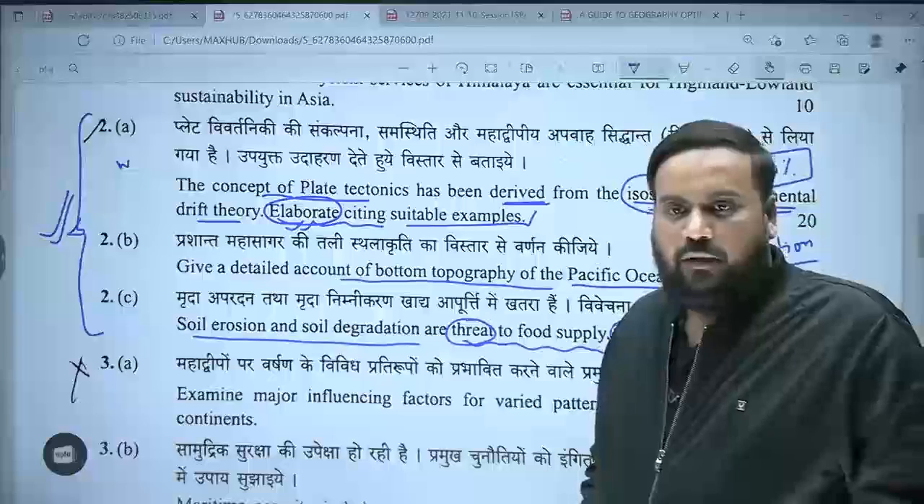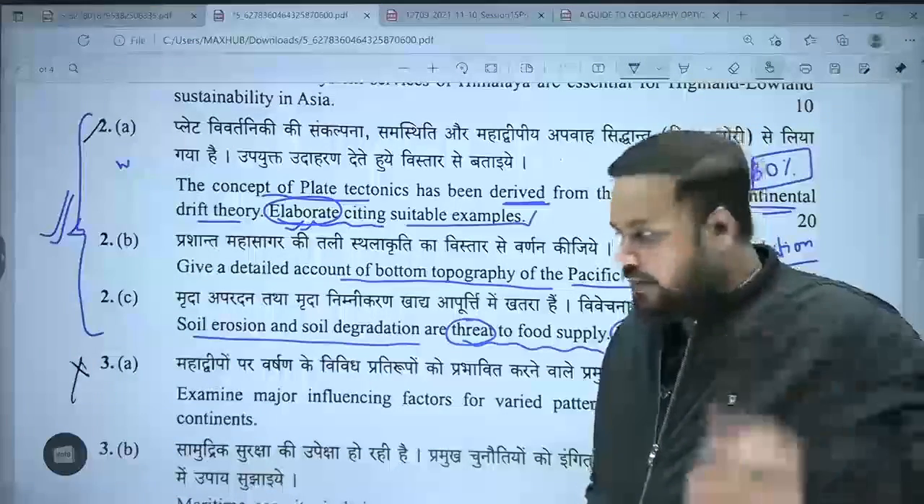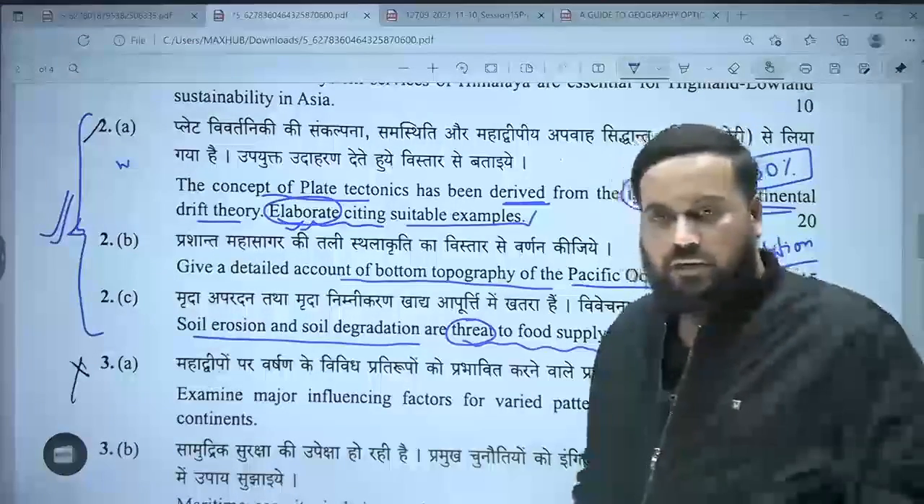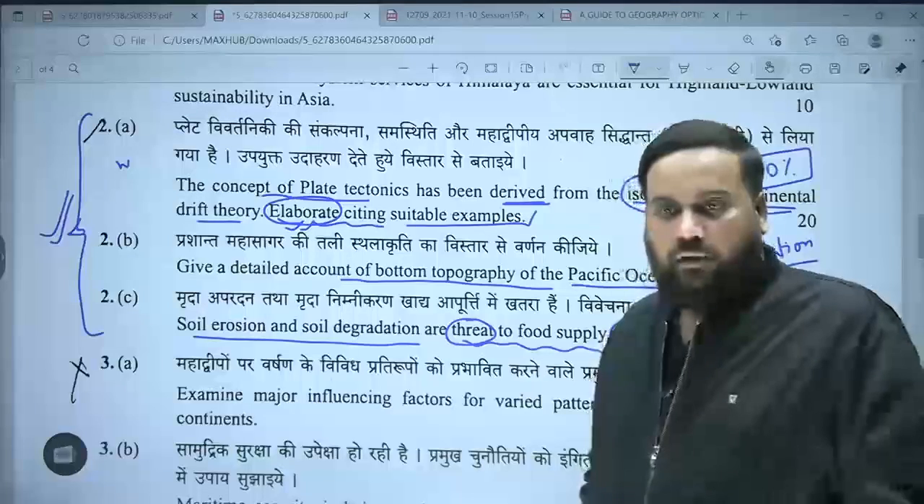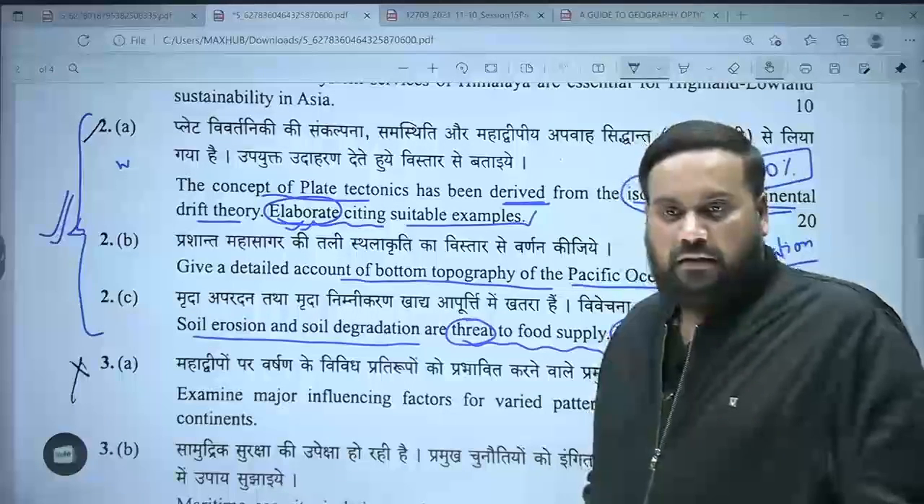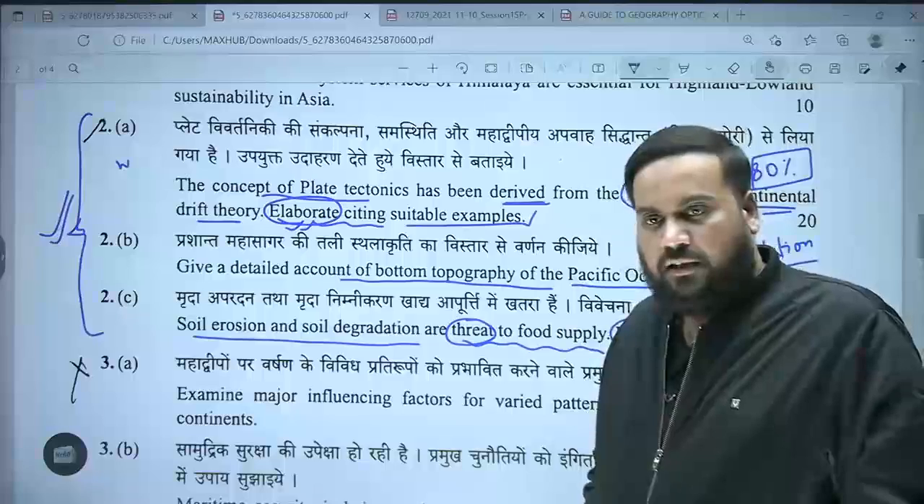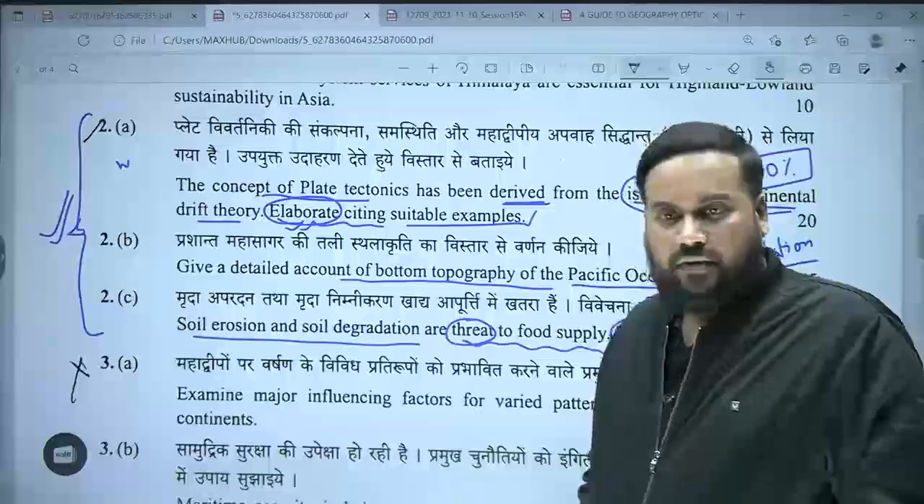If we are unable to develop the technology, if our technology stagnates, is it also a threat to food supply? Yes, it is. ठीक है?